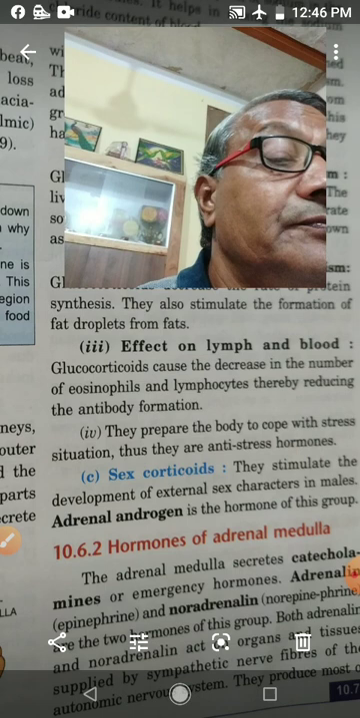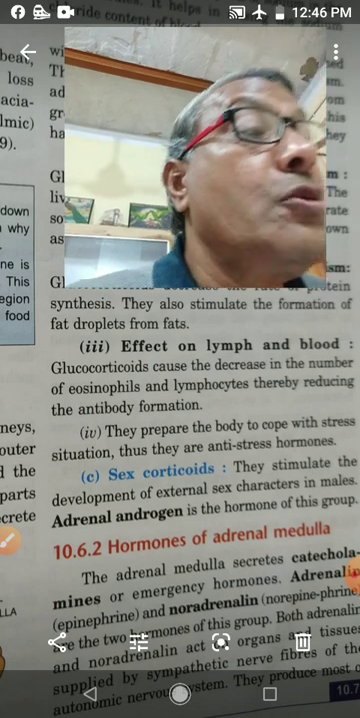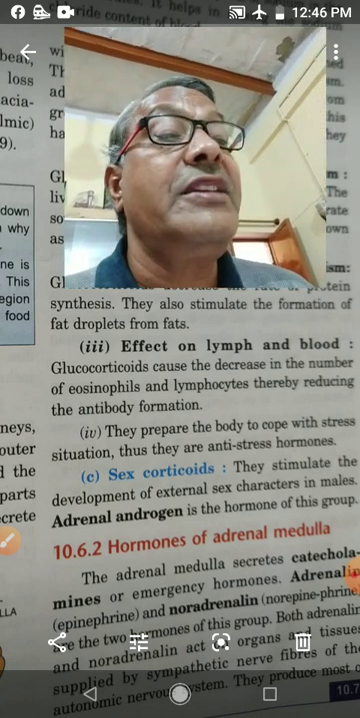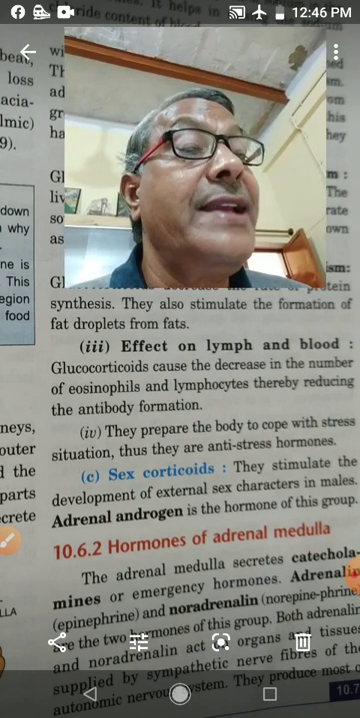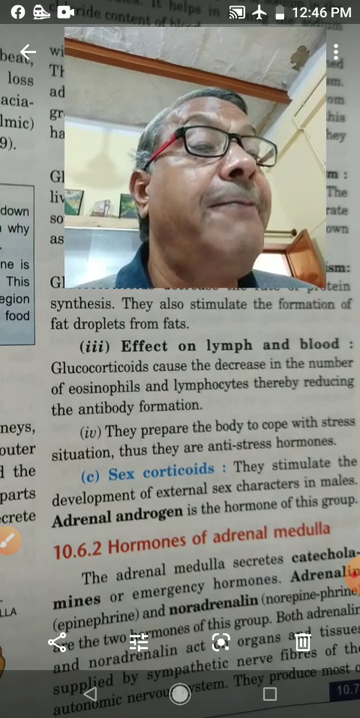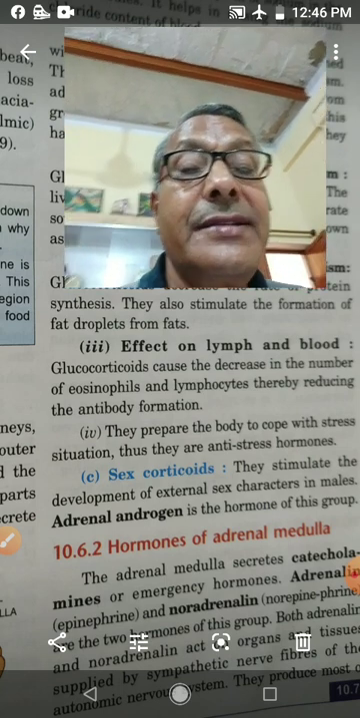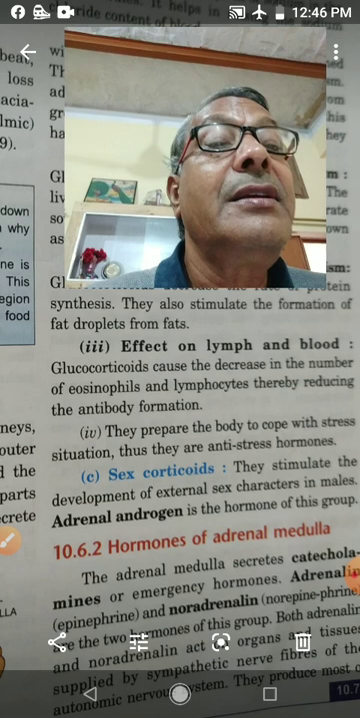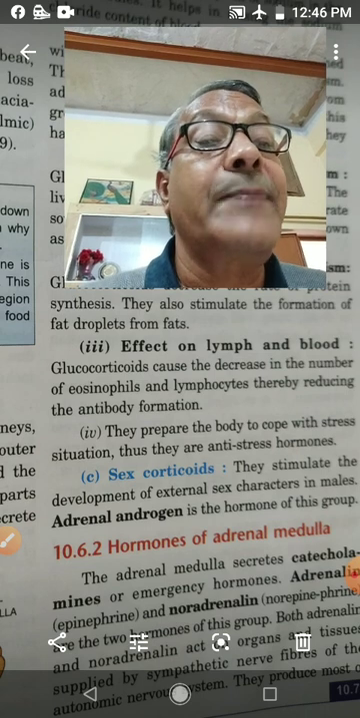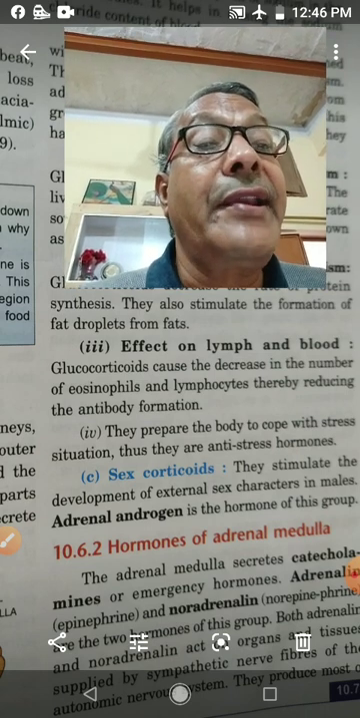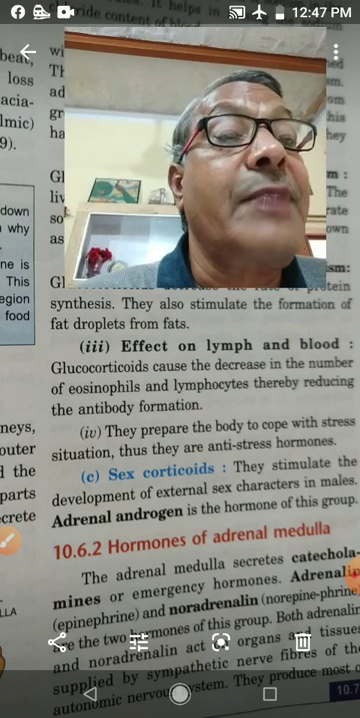Adrenaline hormone is also known as emergency hormone. This hormone prepares the body to meet any emergency situation, for fight, which means to face danger, or for flight, which means to run away from it. When some danger appears, either we have to fight or flight. Either we have to face it or we have to run away. So adrenaline hormone will prepare our body for it. So it is called emergency hormone.